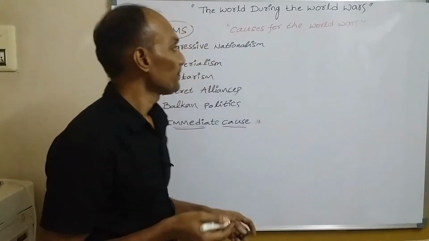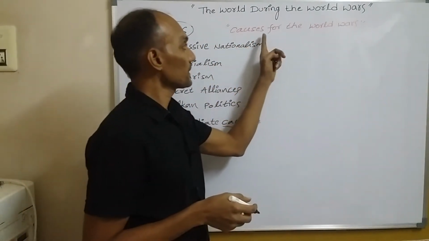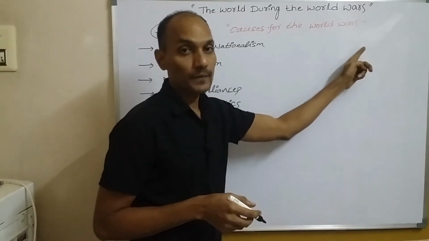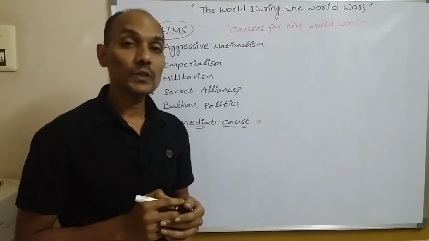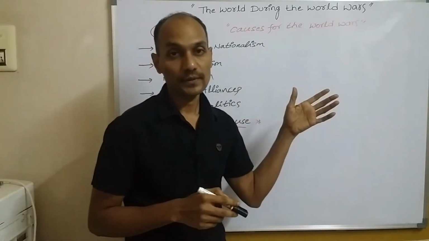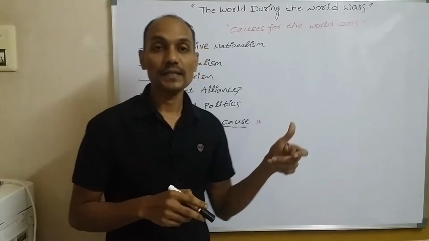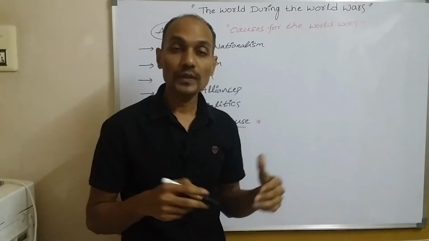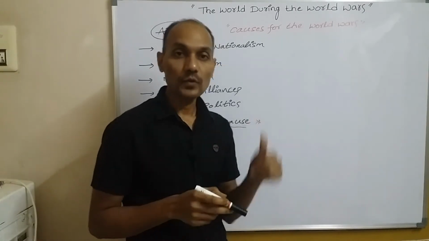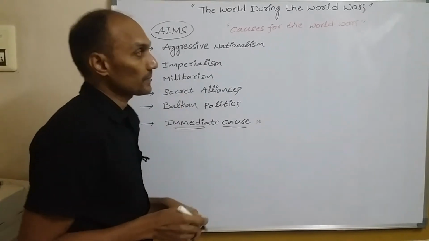Okay, let's begin. The topic's subtitle is the causes of the world wars. That means there were many reasons, many causes behind the world wars. There were some long-term causes, and an immediate cause was also there. So let's find out one by one. Let's first see the long-term causes.